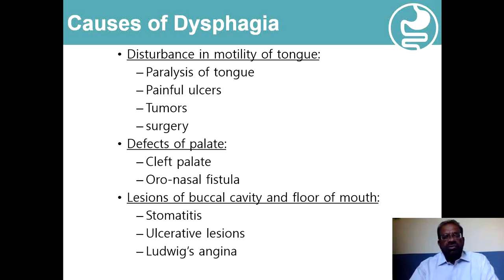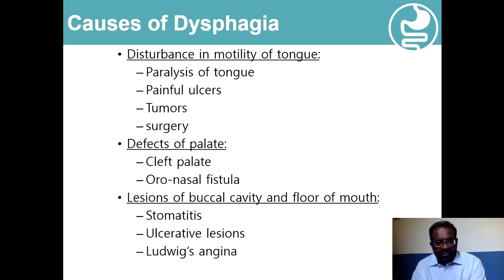Then the movements of the tongue also play a very vital role in the preparation of the bolus. So disturbances in the motility of tongue, the paralysis of tongue resulting from the involvement of the hypoglossal nerve, the painful ulcers on the tongue because of the herpes or because of the candidiasis, and similarly tumors and surgery of the tongue will also be disturbing the motility of the tongue and will be interfering with the oral phase of the swallowing.